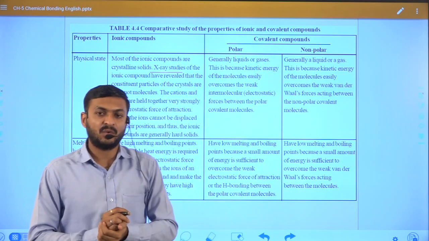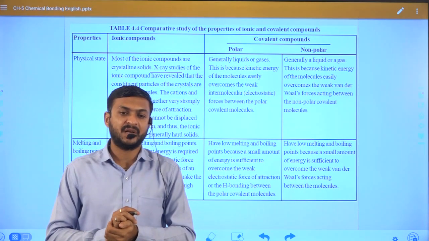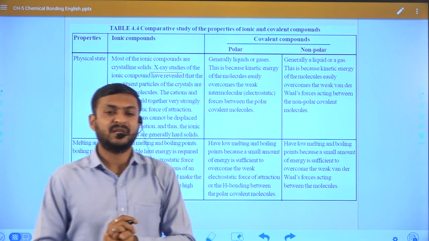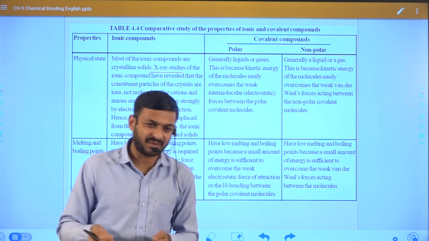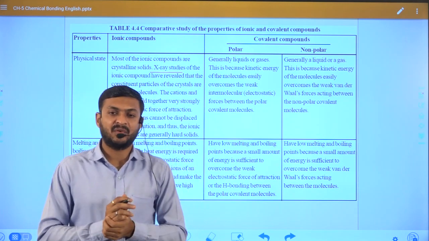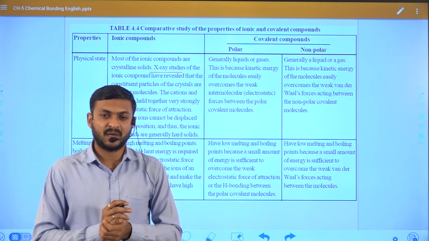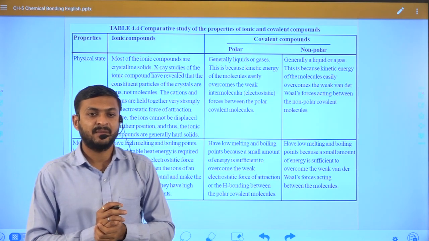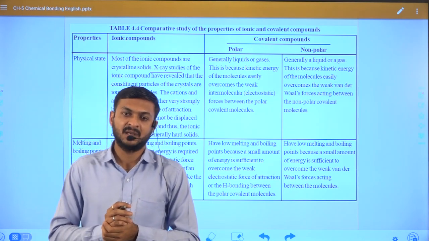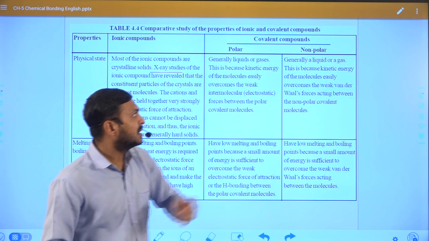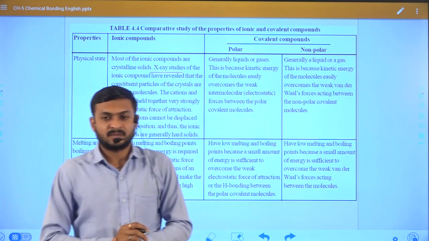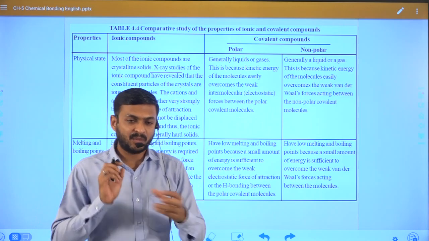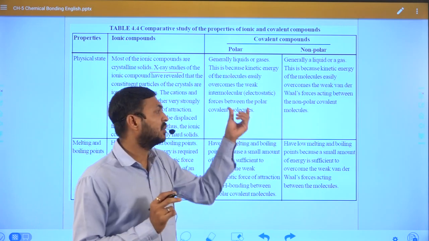While in the case of a non-polar compound, it is mainly formed between two gaseous molecules, and sometimes liquid as well. So we can say in a non-polar bond, the interaction between two molecules will be less as compared to polar as well.